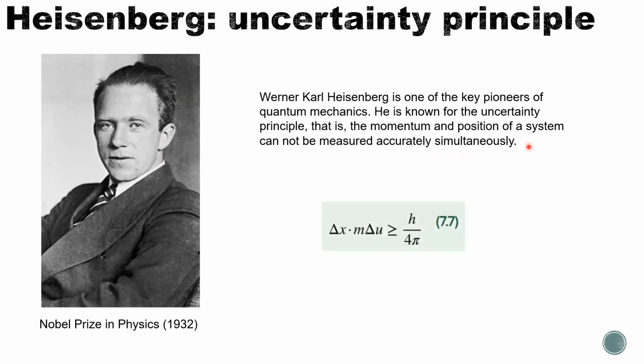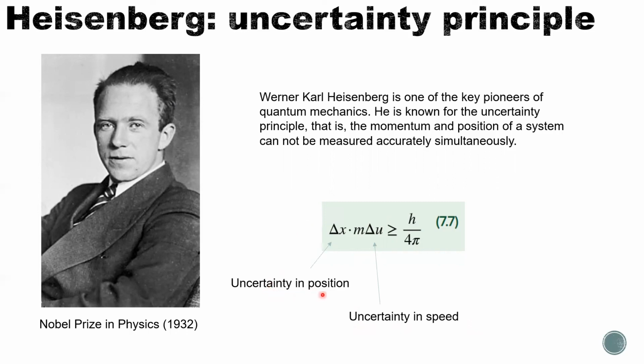In the textbook, equation 7.7, we can list the equation here. What he found is delta x times the mass times delta u is larger than the Planck constant over 4 pi. Delta x is the uncertainty in position. Delta u is the uncertainty in speed.